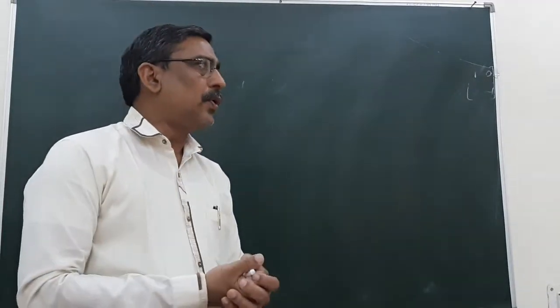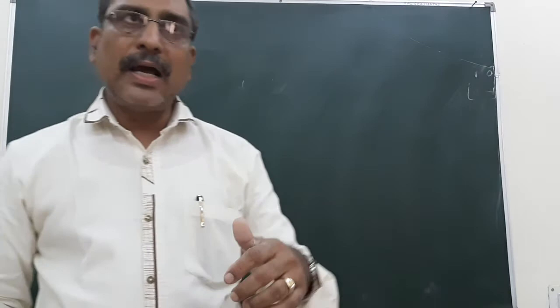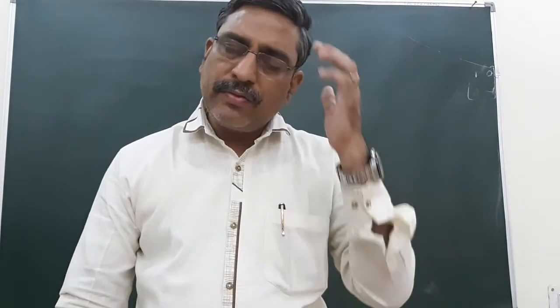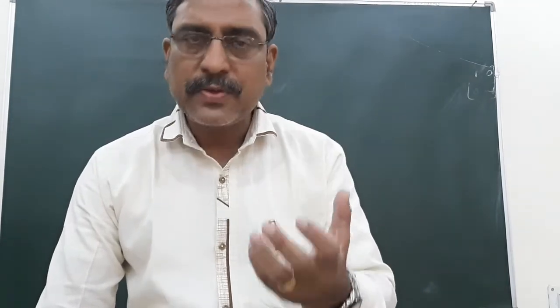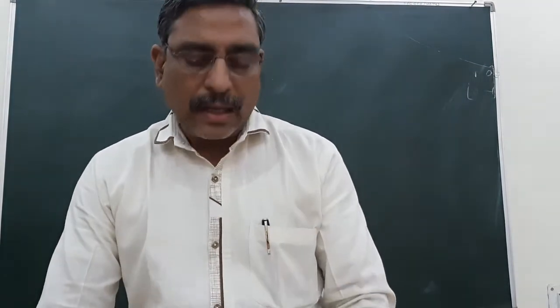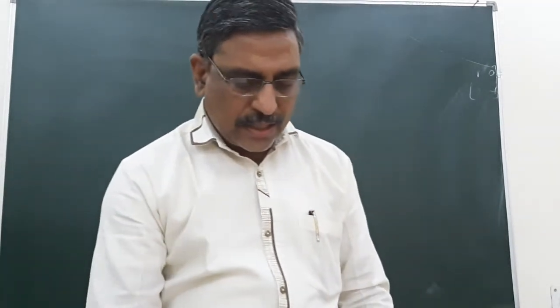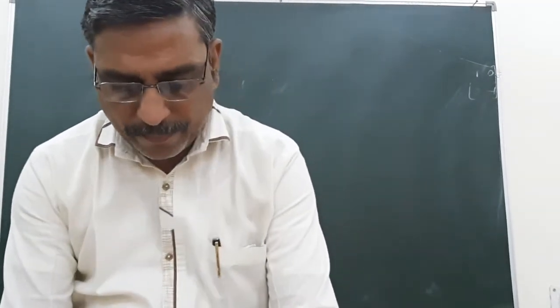Again, we would like to prove one more theorem, which I earlier demonstrated with the help of some examples, and now I would like to prove it with the help of mathematical expressions.